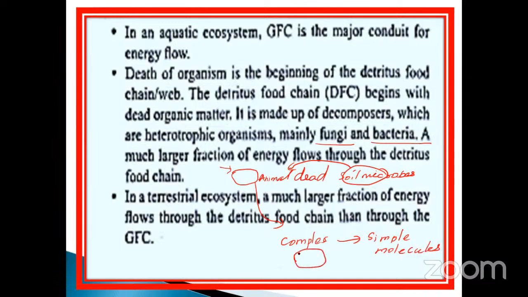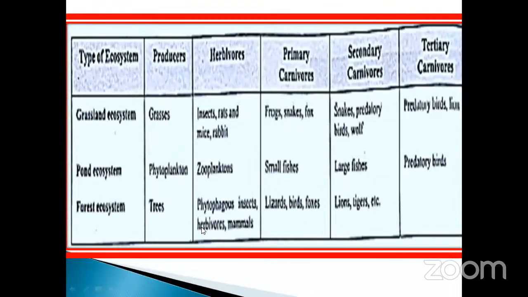Complex molecules are converted into simple molecules. After that, they are utilized by the plant. So in the end, the cycle re-enters once again. In a terrestrial ecosystem, a much larger fraction of energy flows through the detritus food chain than through the GFC, the grass food chain. Don't forget, my dear, grass food chain. This is also very, very important. Go to the next one.